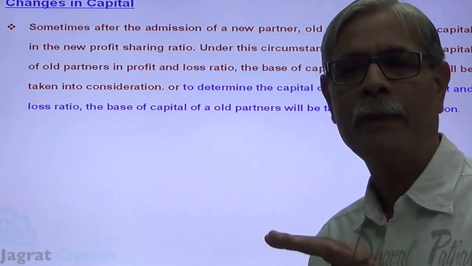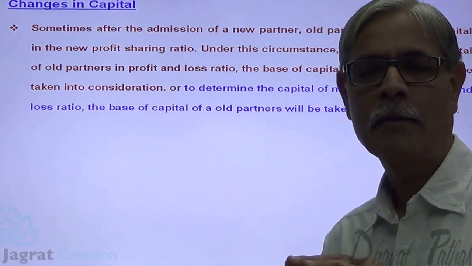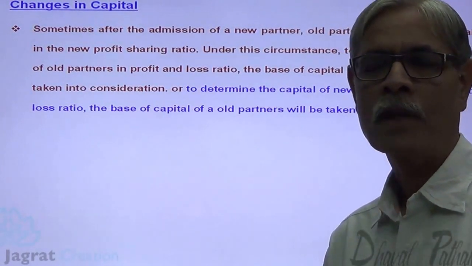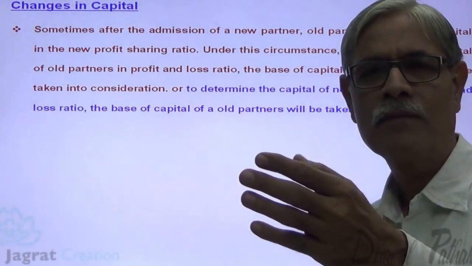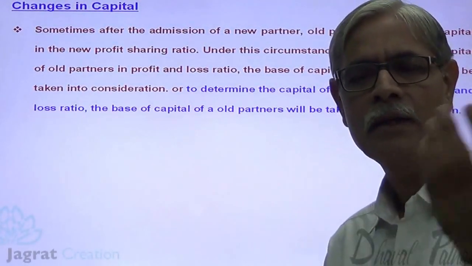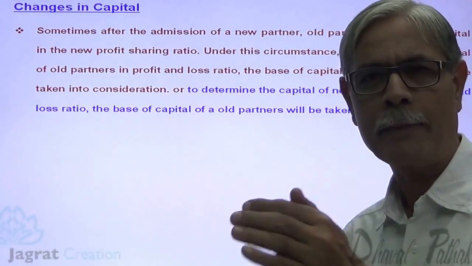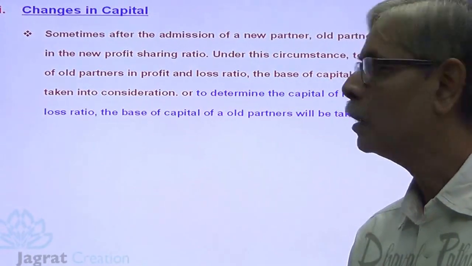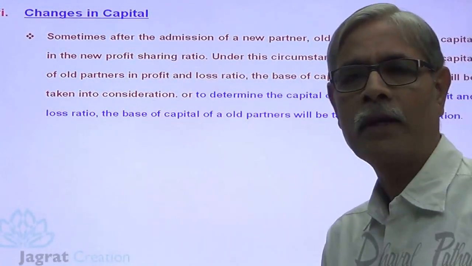And the actual capital of the old partner may be more or less than the required, calculated capital. Then if their capital is more, the additional capital will be refunded. Or if there is a shortfall for any old partner, he has to bring cash. This is one way of capital adjustment.